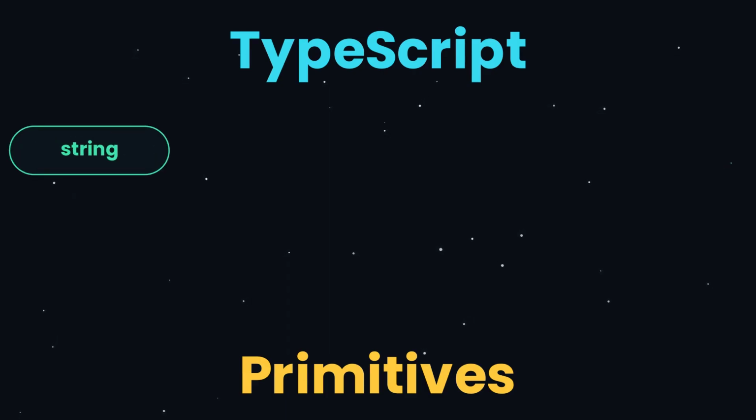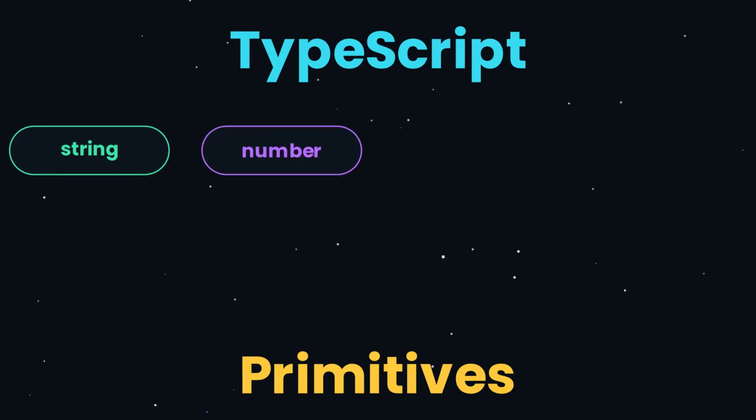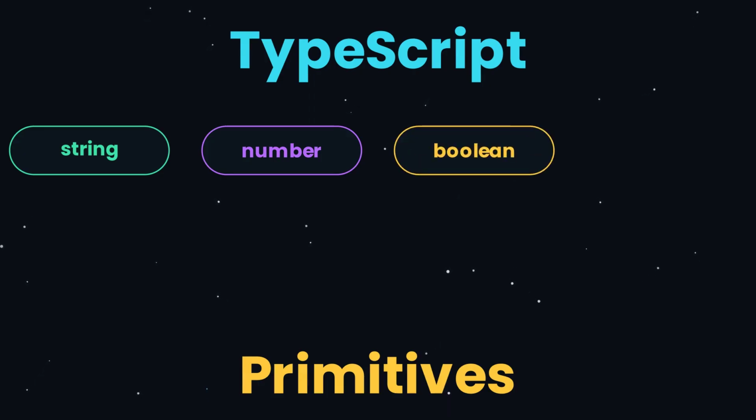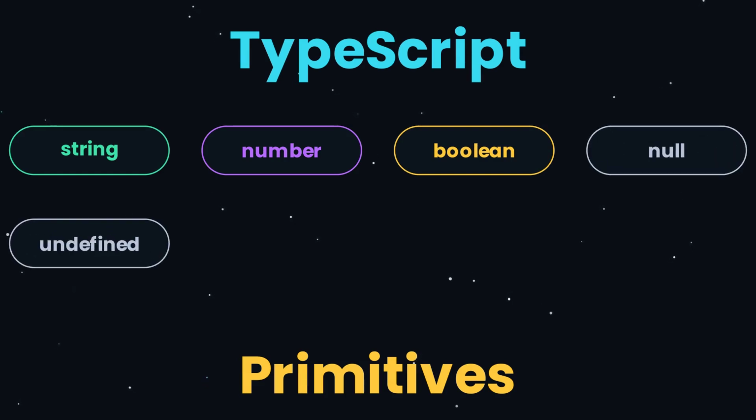String is text, the name Ada or anything in quotes. Number is any number, 36, 3.14, whole or decimal, all one type. Boolean is true or false, online or not. Then null and undefined, the two kinds of nothing. Undefined means nobody set it yet. Null means you cleared it on purpose.